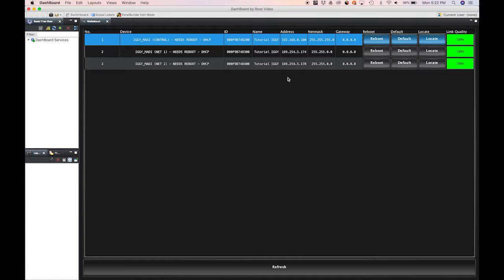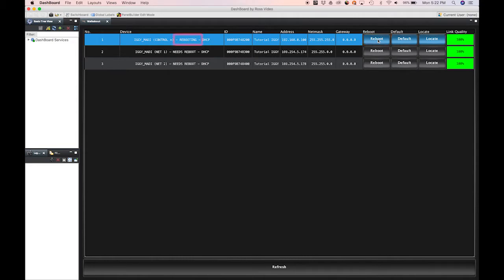As soon as any new values are entered, such as a new IP address, the device field will indicate that you will need to reboot the Iggy for the changes to take effect. Before rebooting, configure all the fields you need. You may now configure the net ports, or you can do that later. Click the Reboot button and wait a minute or 2 while the Iggy reboots.